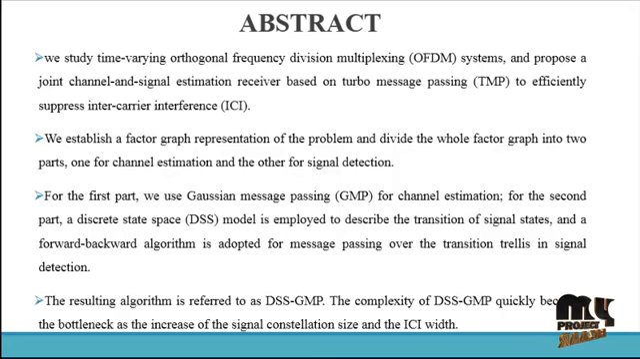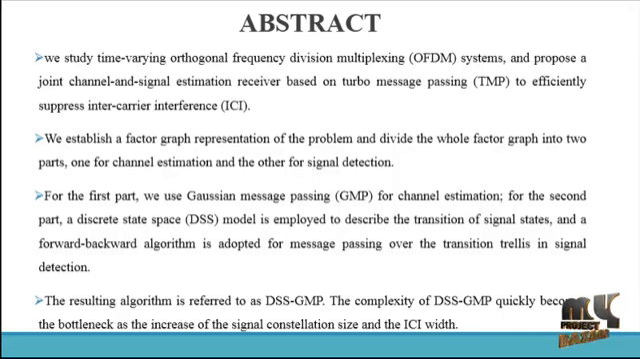Next we are going to discuss the abstract of our product. The proposed system is implemented for time varying orthogonal frequency division multiplexing, that means OFDM systems. This proposes multi-join channel and signal estimation at the receiver, based on turbo message passing to suppress intercarrier noises. We can also implement factor graph representation in the formulation.